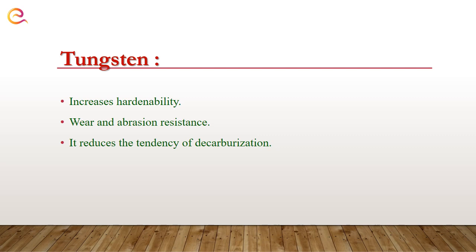Decarburization is nothing but the chemical reaction between atmospheric oxygen and the carbon present in our steel. At the end of that reaction, the percentage of carbon in our steel decreases, due to which the strength of our steel decreases. So to avoid that reaction, we have to add tungsten into our steel.